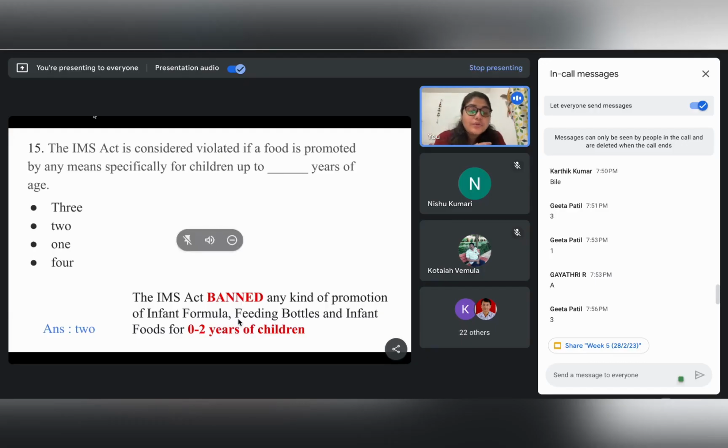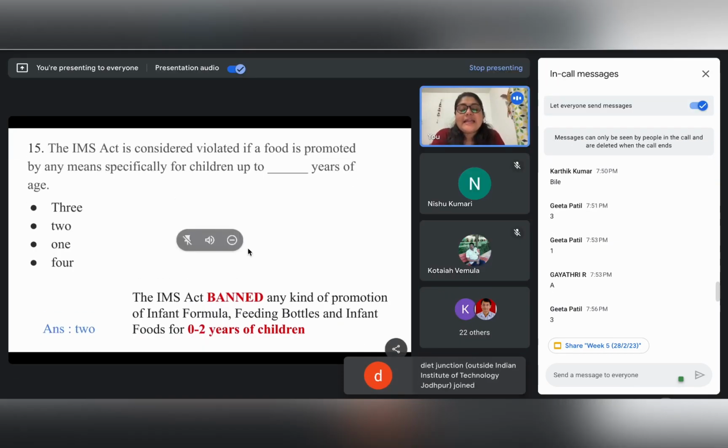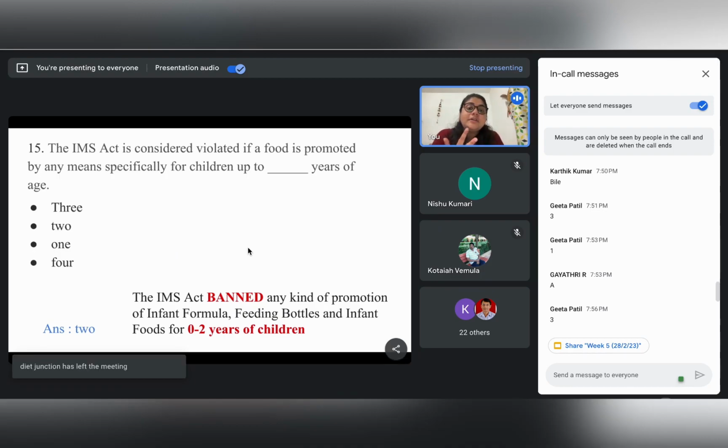If we go through the legal perspectives of this act, the IMS Act has banned any kind of promotion of infant formula. So any kind of milk substitutes or infant formulas, feeding bottles and infant foods, other kinds of food, have been banned for children of 0 to 2 years of age, right?